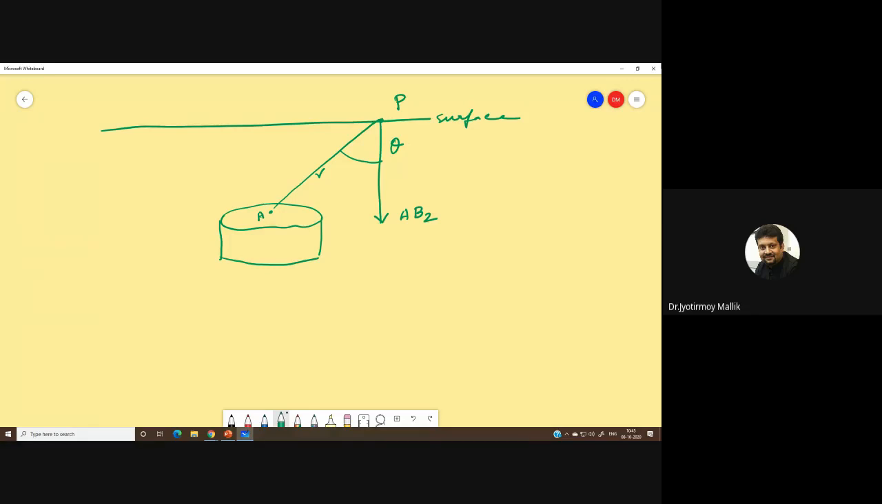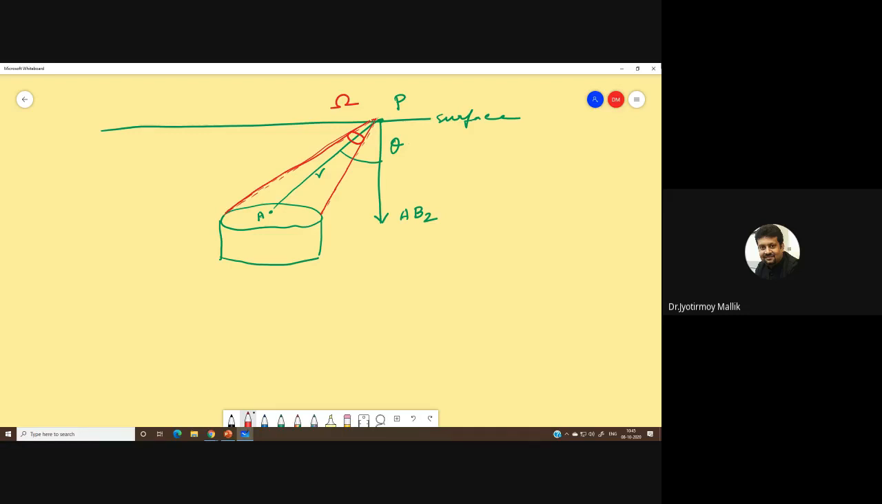Now, let's draw a cone from point P around that cylinder. You can understand it like a three-dimensional cone. And the solid angle that this cone makes, let us call that sigma.